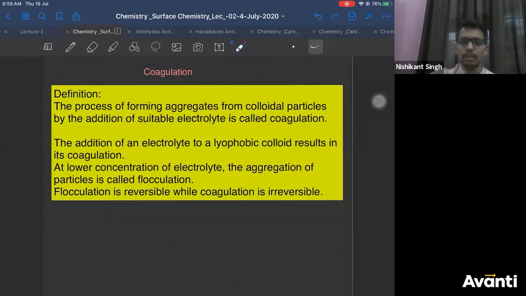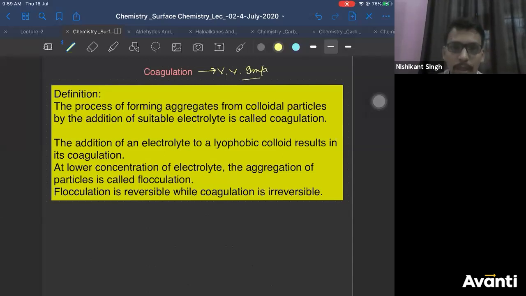That is coagulation. This is the most important topic for your JEE, NEET, every exam. And it's a very easy topic. Let me tell you, every year, you can go home and check 2018, 2019. Almost every paper you'll see a question from this. And it's a very easy concept. So all of you know the definition of coagulation by now, right?